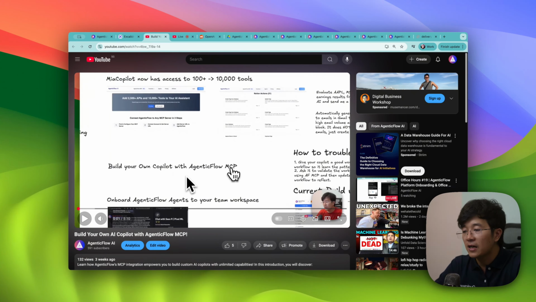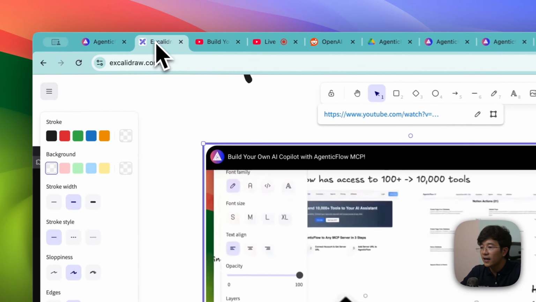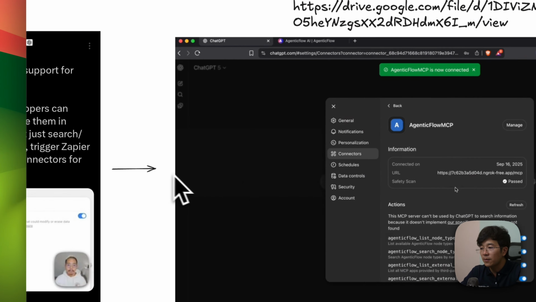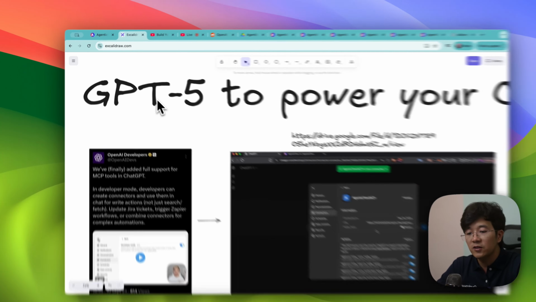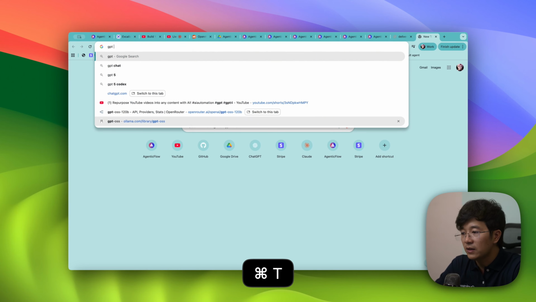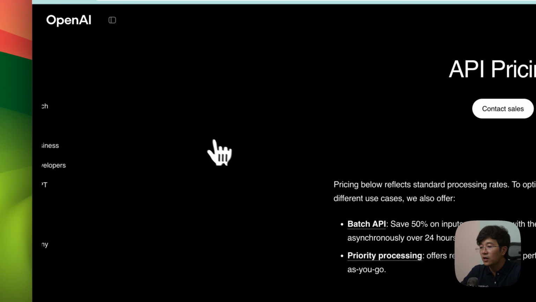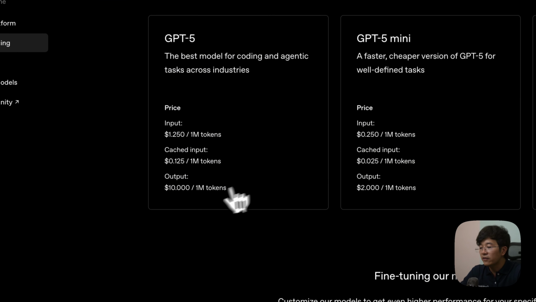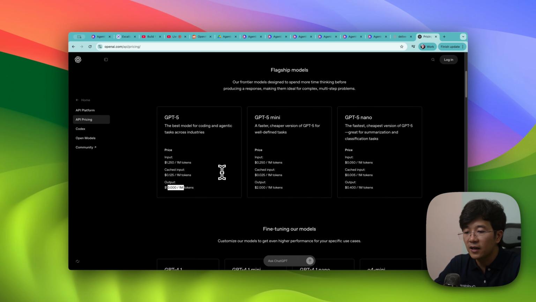So at that time I was building within Agentic Flow, but why today is different is because of GPT-5. GPT-5 is quite expensive, I would say. Sorry, let me search for GPT-5. So if you click on this one, you will see that GPT-5 is priced at $10 per 1 million tokens. And it can be higher as well.